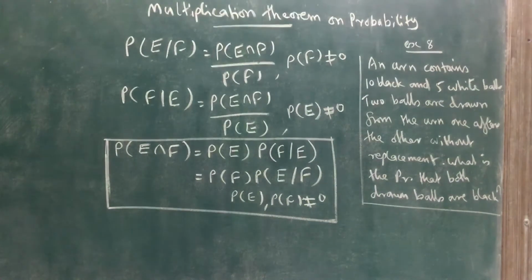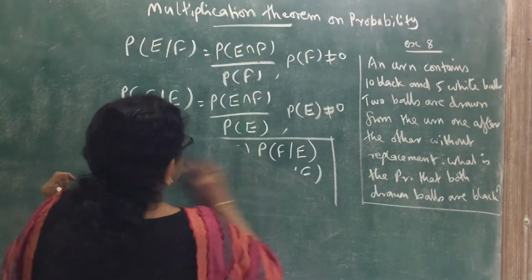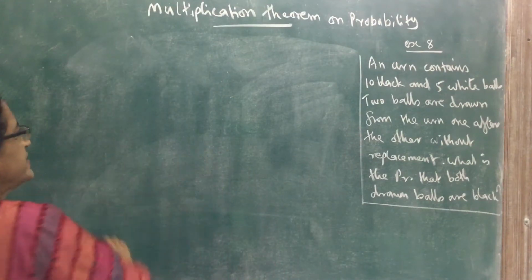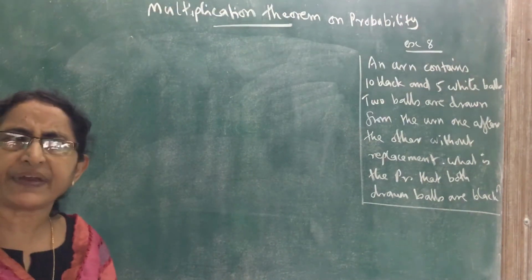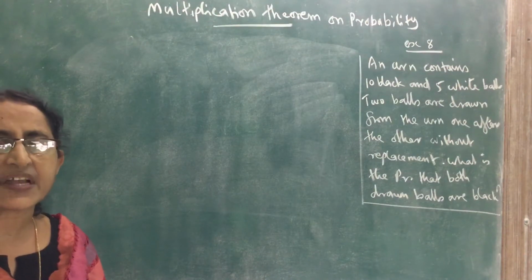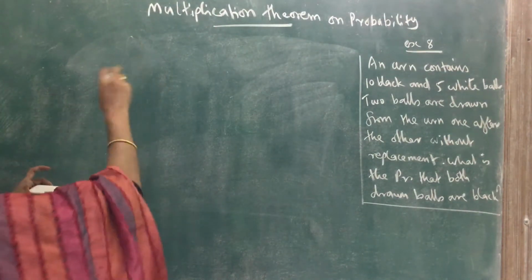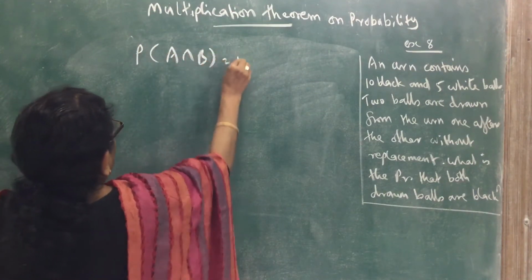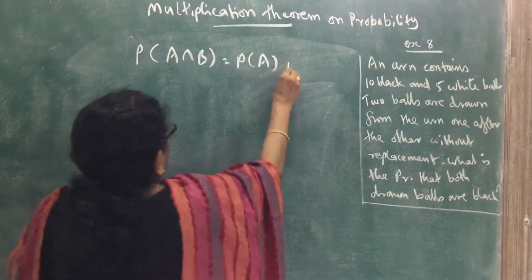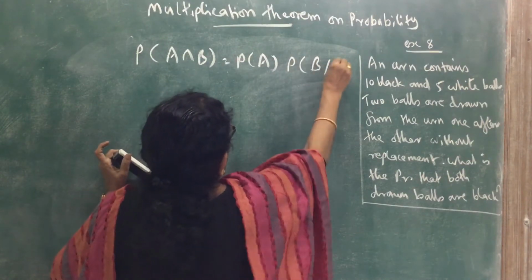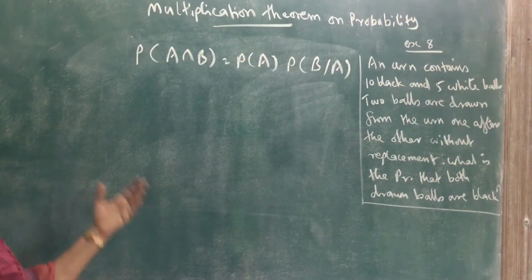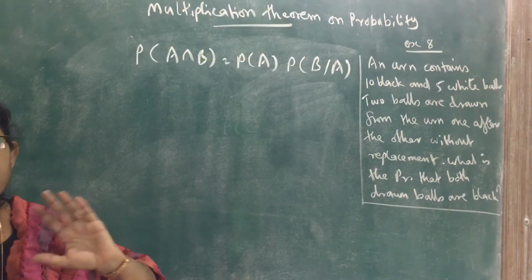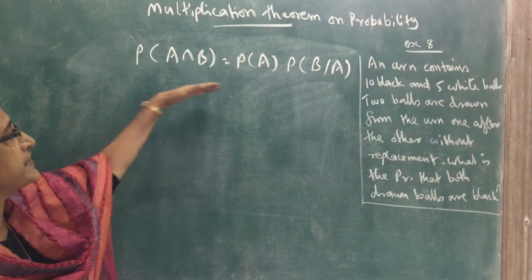So we can generalize: if A and B are any two events associated with a random experiment, we can write probability of A intersection B is equal to probability of A into probability of B given A, where probability of A is not equal to 0. B given A means divided by probability of A, so probability of A should not be 0. So this is that theorem.